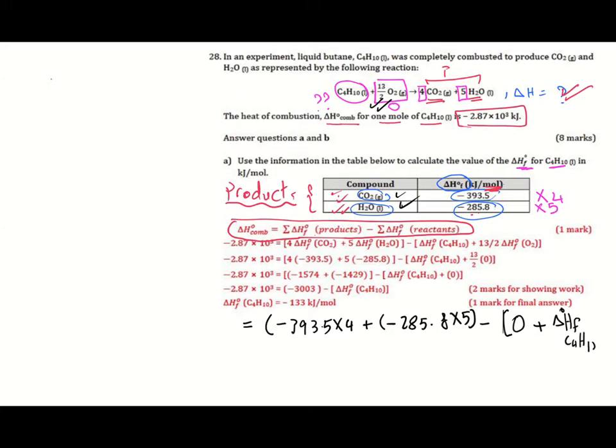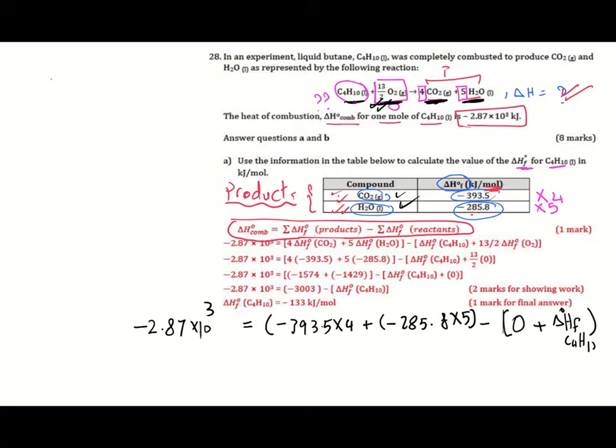C4H10, which is unknown. And here you have the enthalpy of combustion. Remember, the enthalpy is enthalpy of combustion of butane, because butane has been burned in oxygen to produce carbon dioxide and water. And this is the definition of enthalpy of combustion. The energy produced, or the enthalpy produced, when 1 mole of a compound is burned completely in excess oxygen. So this equals 2.7 times 10 power 3.